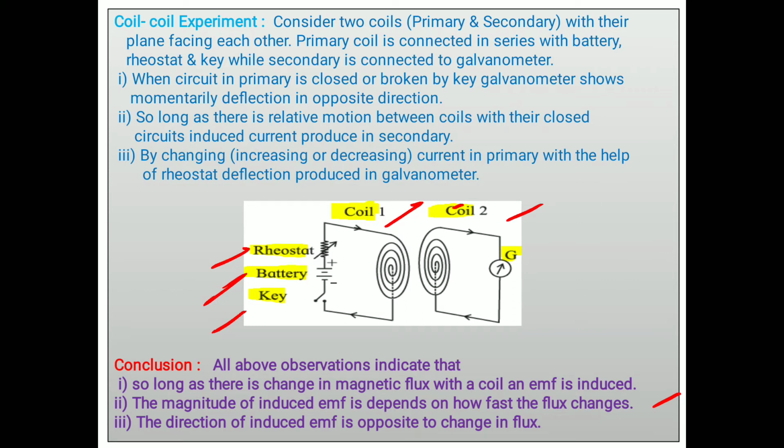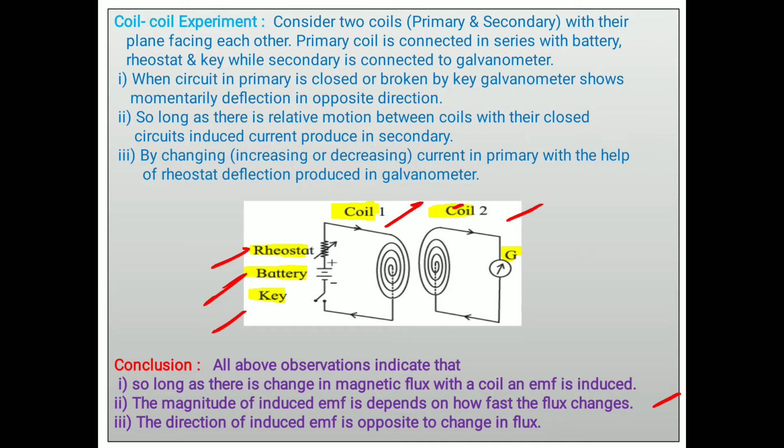And the direction of induced EMF is opposite to the change in flux. As soon as EMF is induced or current is set up, this current opposes the change in magnetic flux which produces it. These are the conclusions we made.